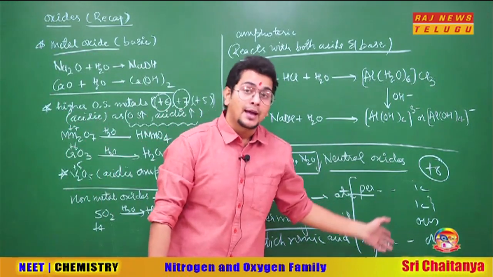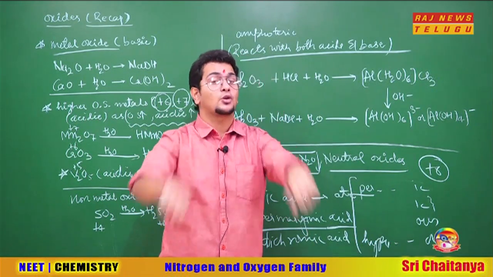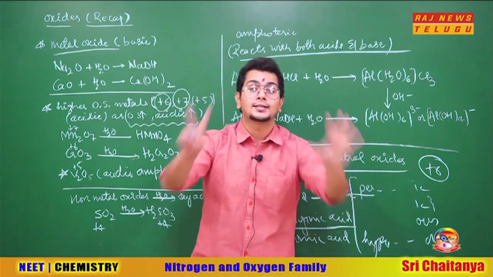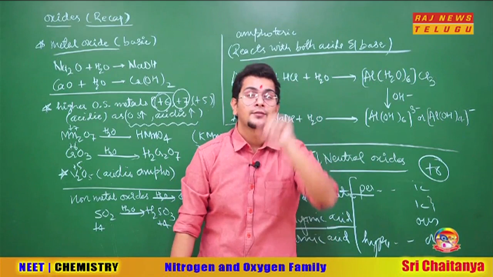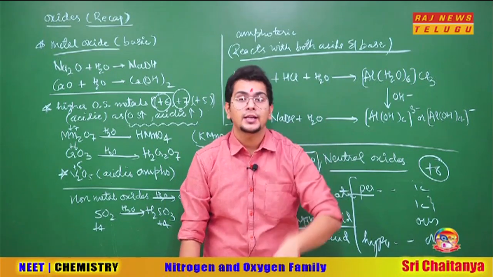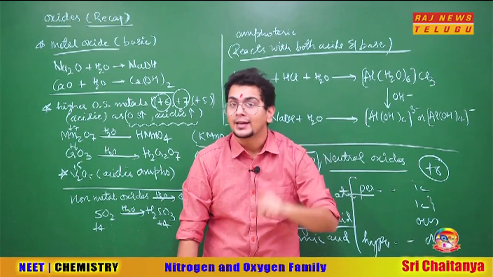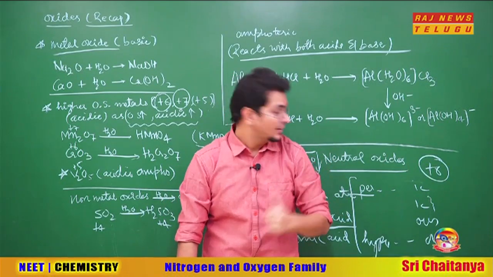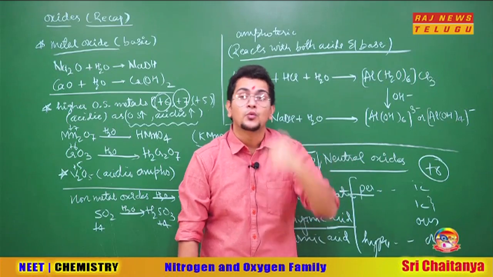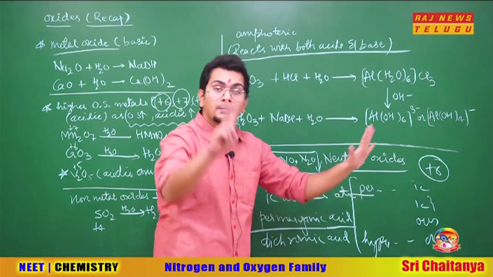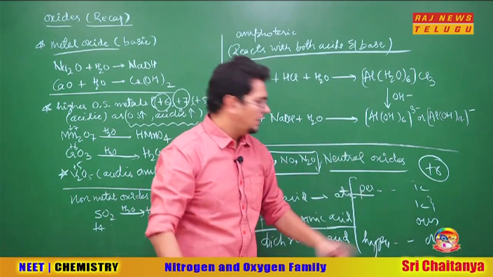Similarly, for manganese we have +7 oxidation state. Understand: 7, 2 less 5, 2 less 3, 2 less 1. So 7, 5, 3, 1. That simply means that in this case we have per-ic for +7, ic for +5, and so on.